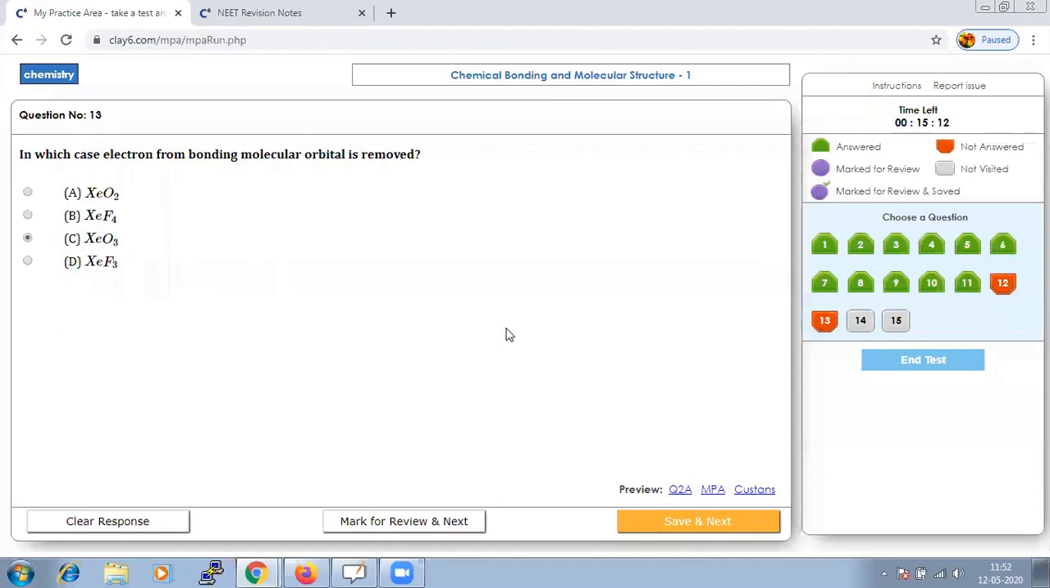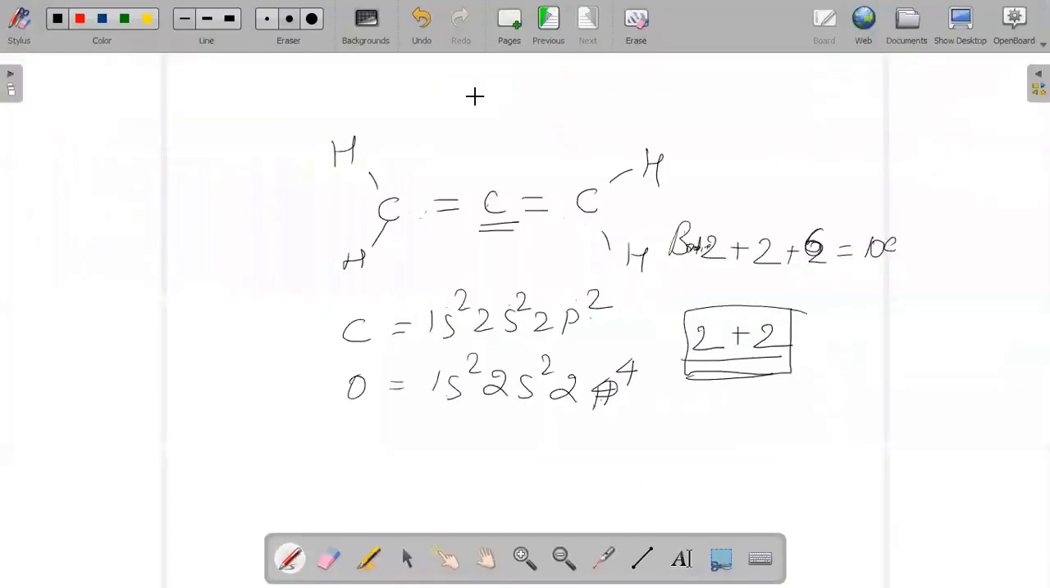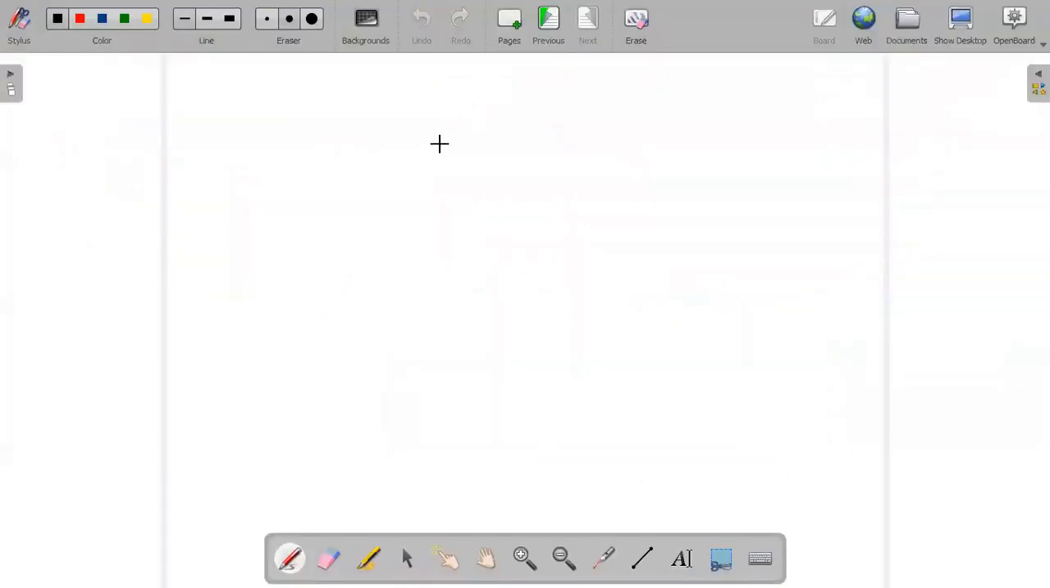In which case is an electron from a bonding molecular orbital removed? In which case is an electron from a bonding orbital being removed? So if we are doing an electronic configuration of O2, O2 plus, N2, N2 plus, NO, and the given options, when we are doing an electronic configuration, you will find out that in your N2 to N2 plus,